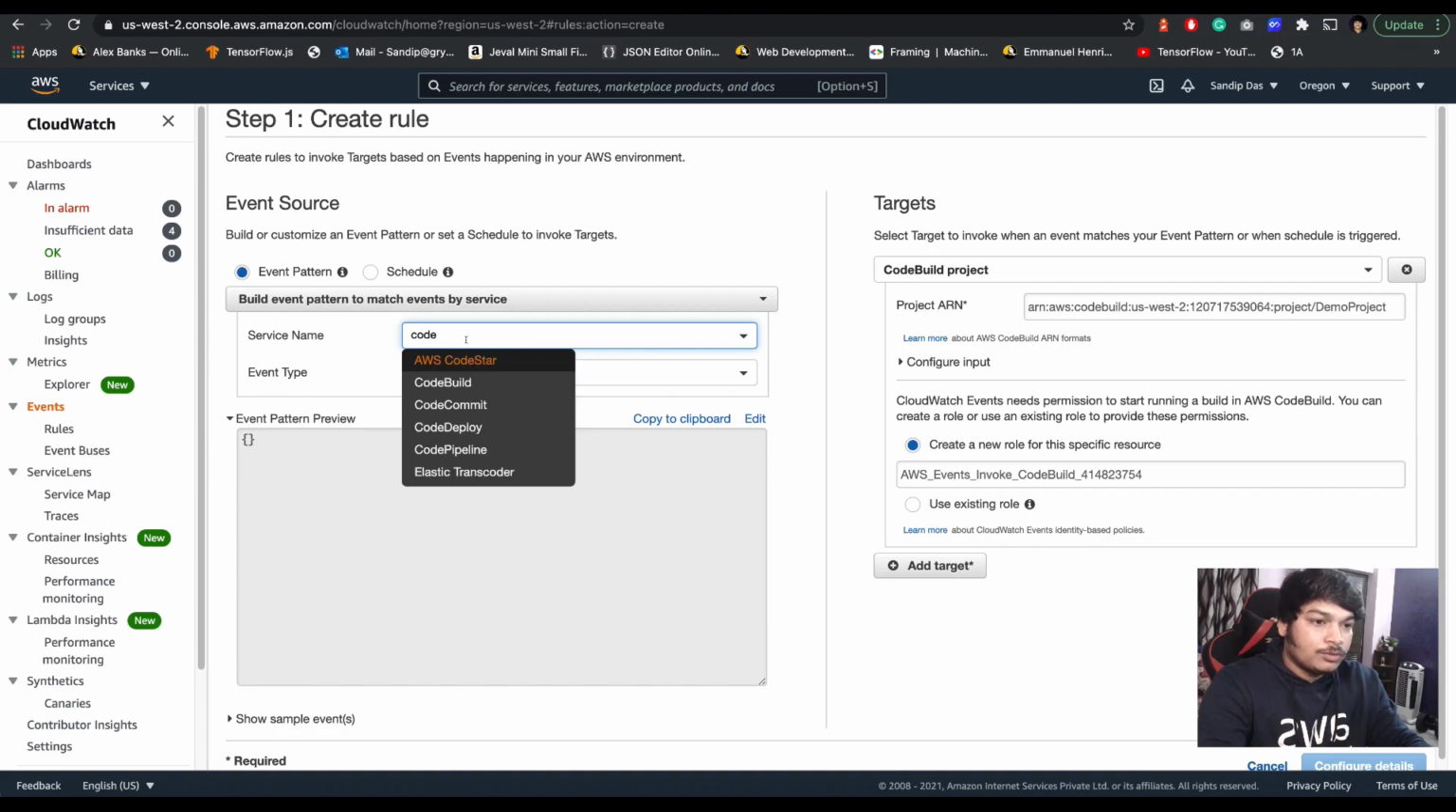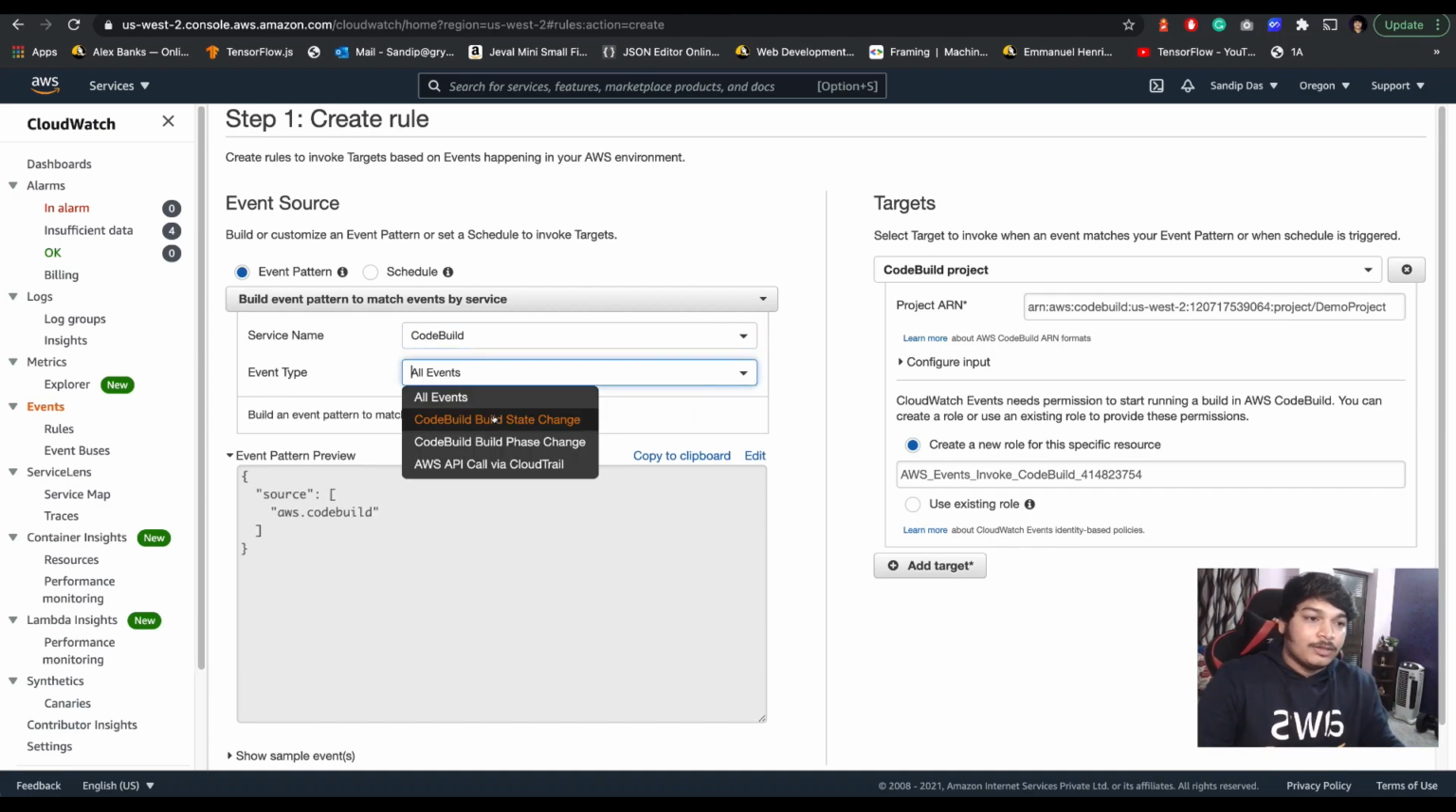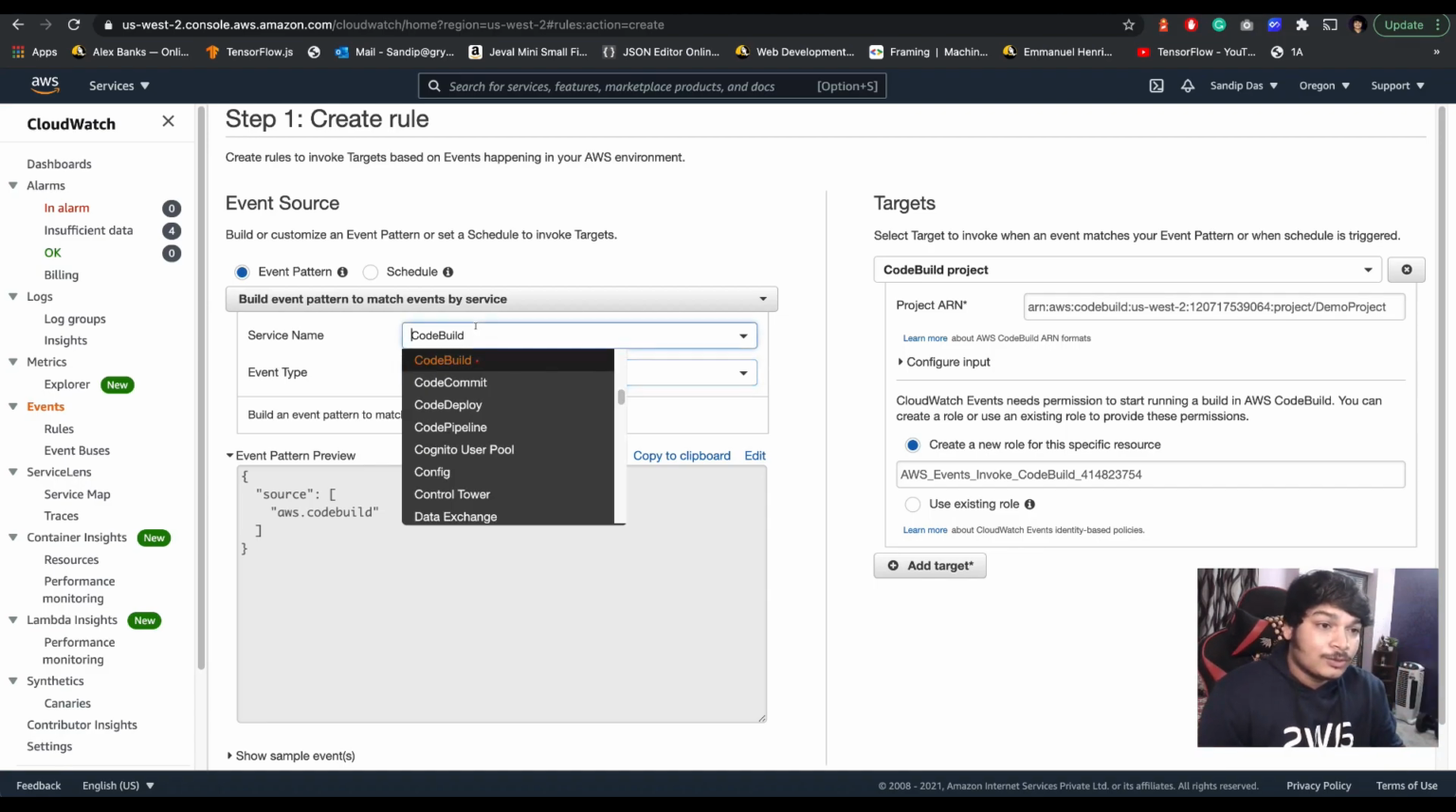So CodeBuild: select service name as CodeBuild, event type CodeBuild State Change or CodeBuild Phase Change. But actually here we are not talking about CodeBuild, right? We are not sending a notification or something like that. Instead, what we want is, from CodeCommit, if someone pushes code, then the CodeBuild process should start, right? So let's do that.